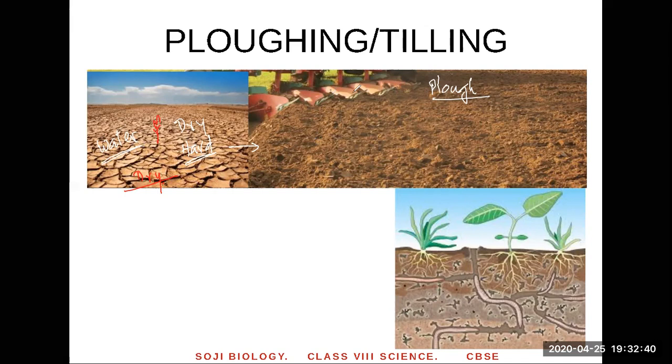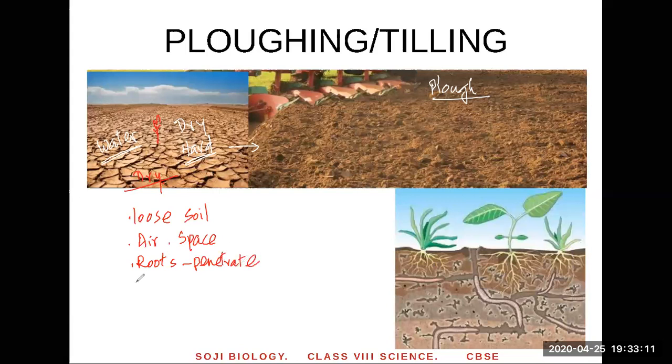And what is the benefit of plowing? What benefit do plants get by plowing? When you plow, the soil becomes loose. Number one, once the soil becomes loose, it has more air and more space between the soil particles. Through the space, roots can penetrate. Roots can penetrate means roots can grow. Here you can see the roots are growing down, penetrating deep into the soil.